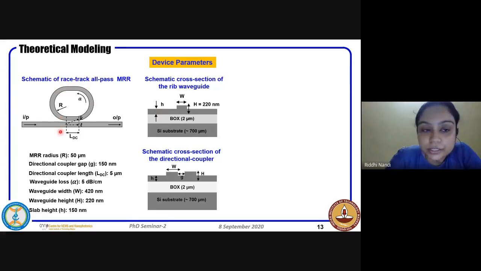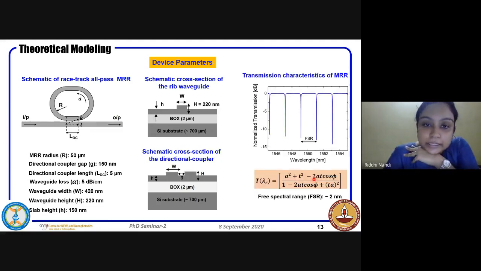The ring resonator looks like this. It's called a racetrack resonator because we have a straight section here. In the directional coupler, we have 5 micron length, and the ring radius is 50 micron, and the directional coupler gap is 150 nanometer, so that we have sufficient amount of coupling from the bus to the ring. The waveguide loss that we have considered here is around 5 dB per centimeter. This is the typical waveguide loss that we have observed in most of our devices. With this, if you see the simulation characteristics of the transmission spectrum, around 1550 nanometer, we can see this happening. And if you note the spectral FSR, that is the periodicity at which the resonance repeats, is around 2 nanometers.